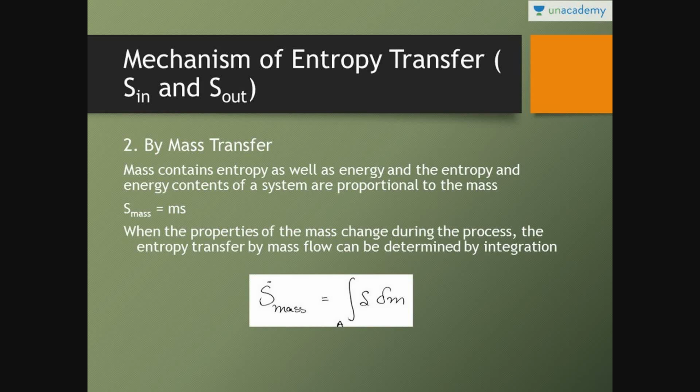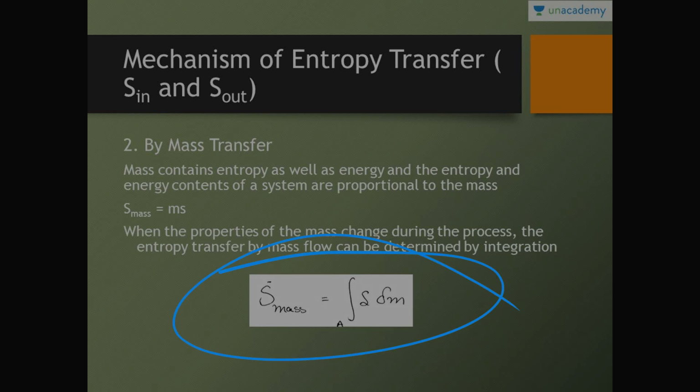So the mechanism of entropy transfer by mass transfer: similarly, mass contains entropy as well as energy, and the entropy and energy contents of the system are proportional to the mass. So entropy by mass is equal to m into s. When the properties of mass change during the process, that entropy transfer by mass can be performed by integration. Similarly for heat, s is equal to Q by T, and entropy can be transferred. If there is mass transfer, then also there is an entropy transfer, that is S mass is equal to integration of small s into delta m.